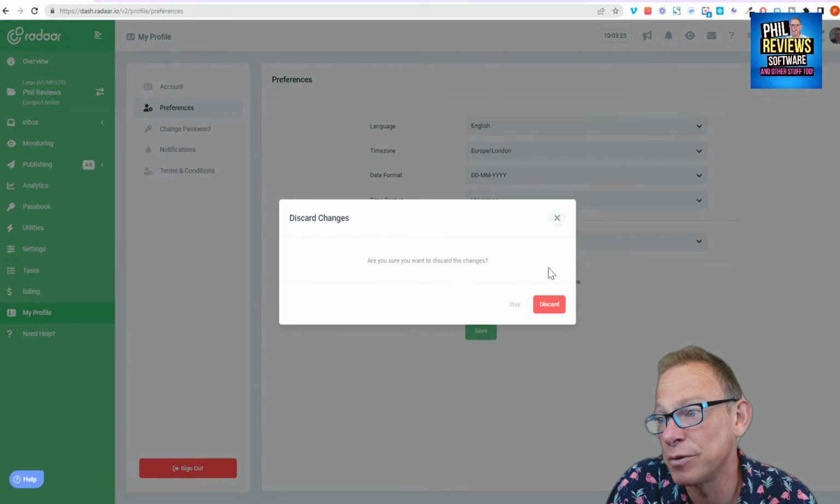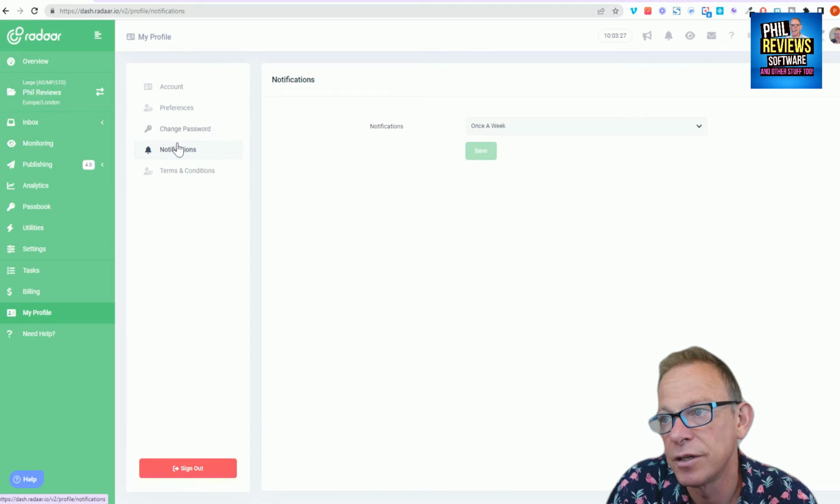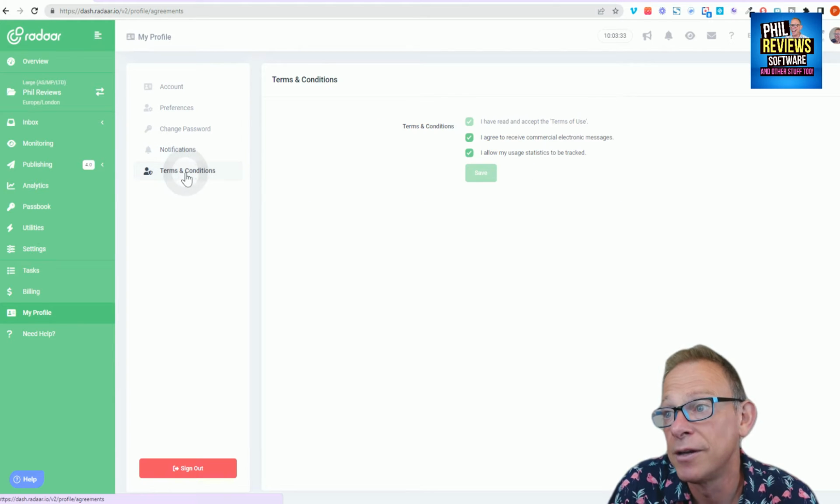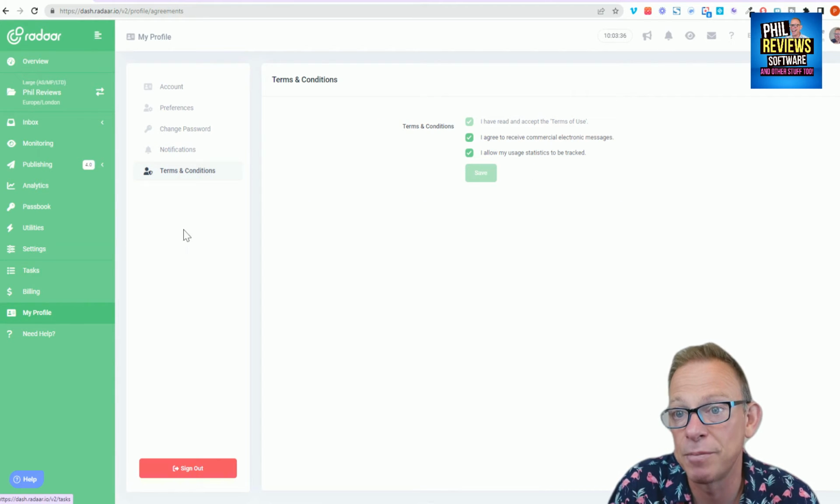You can change your password there. The notifications, oh, hang on, discard. So you can change your password if you want to. Your notifications, how often you get notifications off Radar, and just the terms and conditions. So that is my profile.